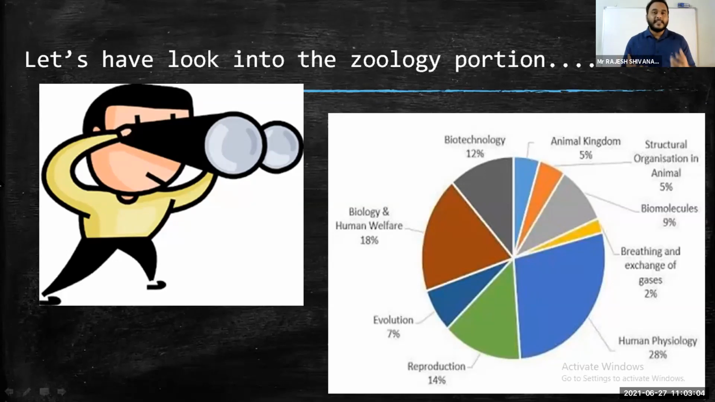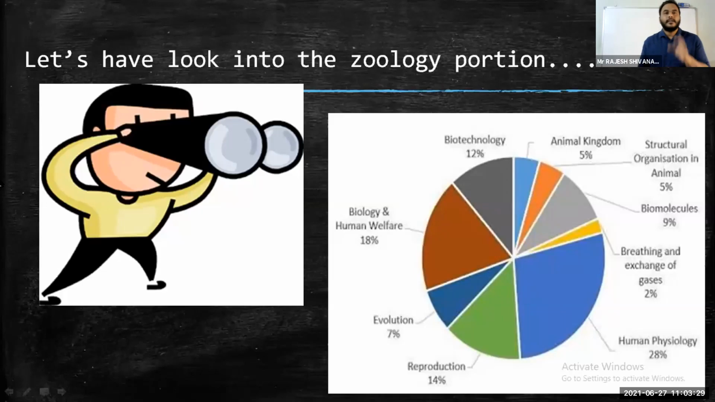Now, this is nothing but an eye opener. This pie chart could be an eye opener for many of you students. Really, I'm telling you from the bottom of my heart, this could be an eye opener. We think that biotechnology, animal kingdom, structural organization, and evolution are very important. But look at the trend, the number of questions and which unit they are asking from.